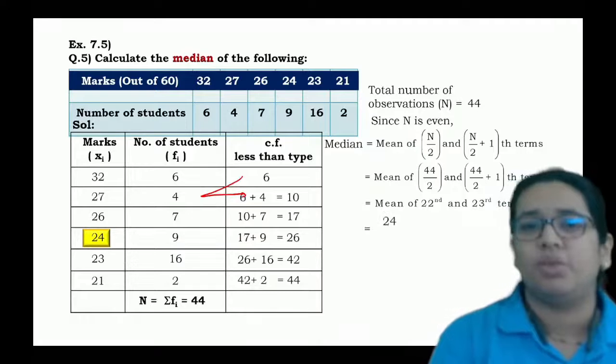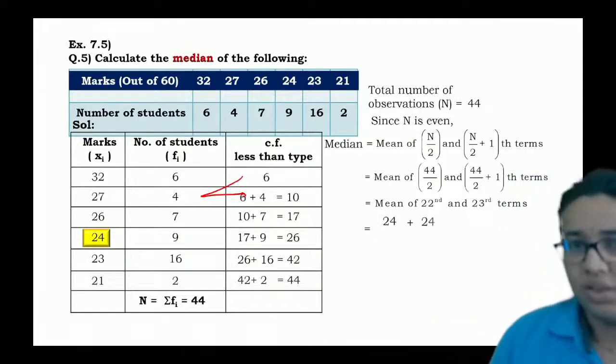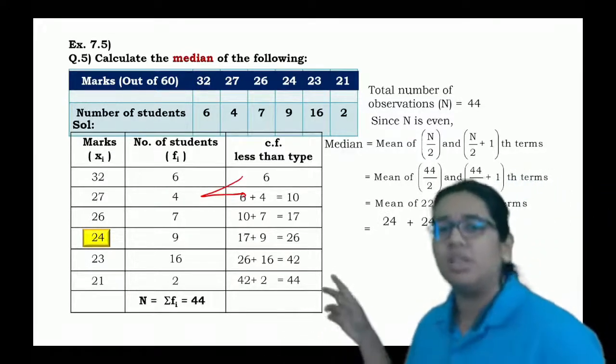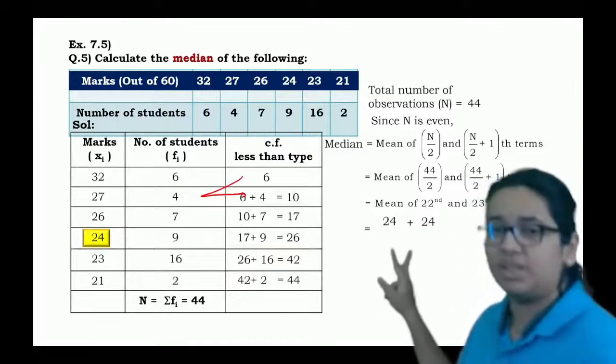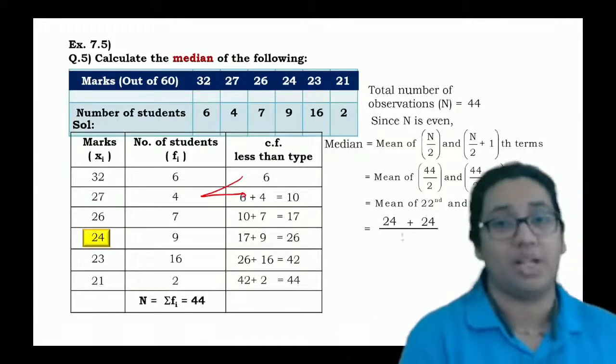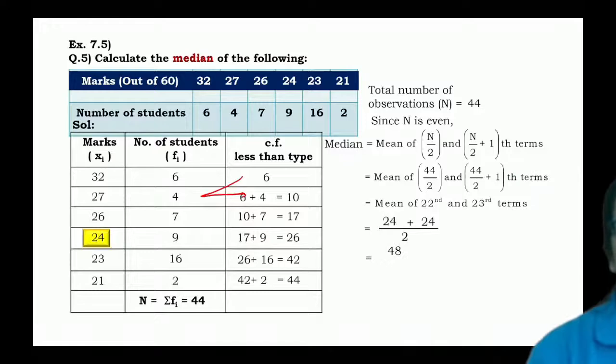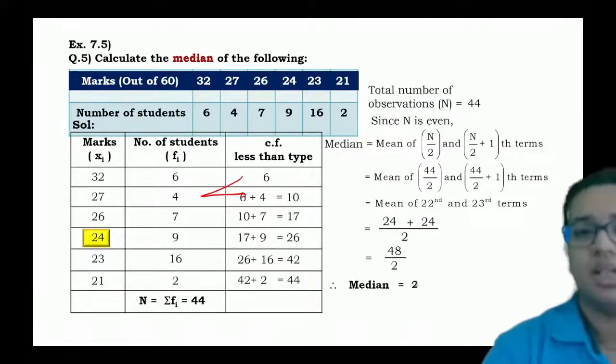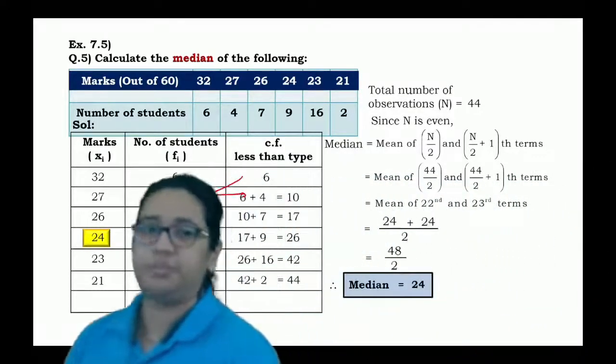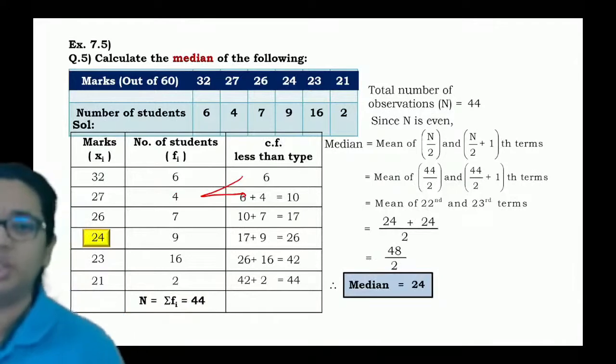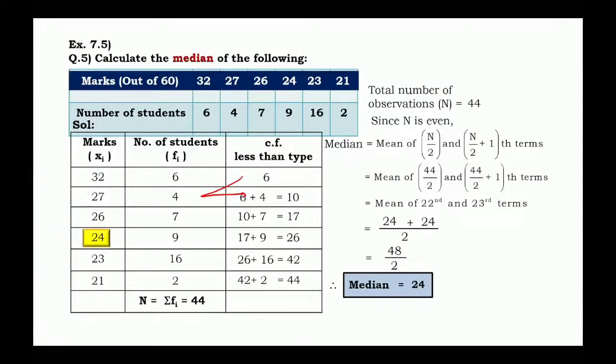Okay, so the mean of the 22nd and 23rd term is nothing but 24 plus 24 upon 2, as we have to consider its mean. So it will give you the answer 24 only. If you want to take a screenshot, just go through.